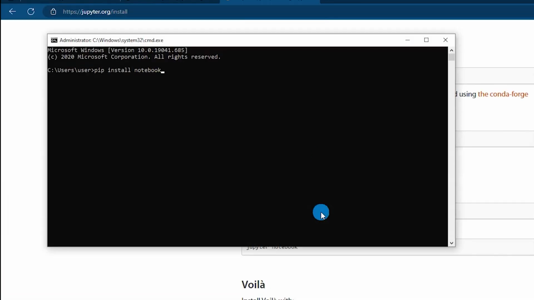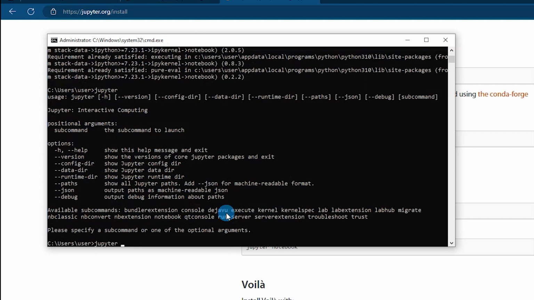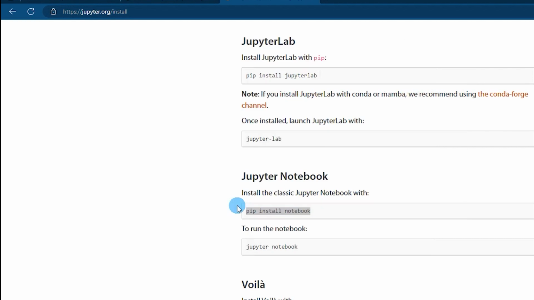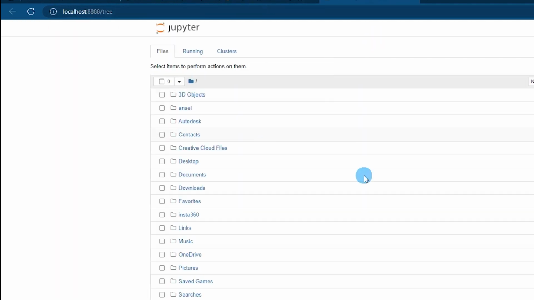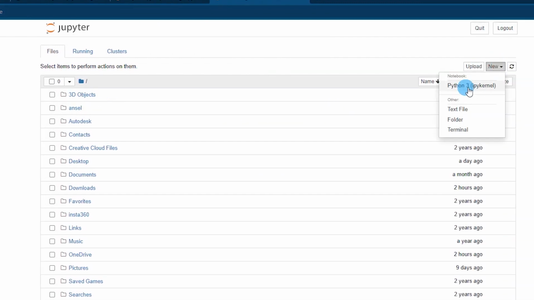Over here, let's paste in this line and press enter. Once this is done, this will install the Jupyter Notebook. Once this is installed, we can type in jupyter notebook and press enter here, and this will launch a new Jupyter Notebook for us. Then over here we can click on new and select Python 3.